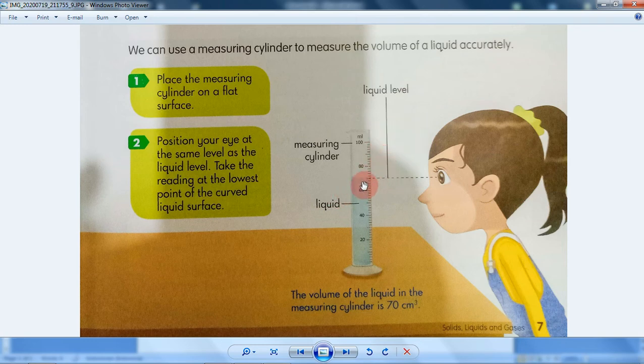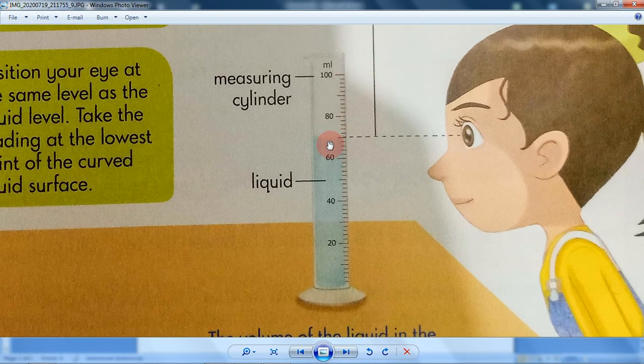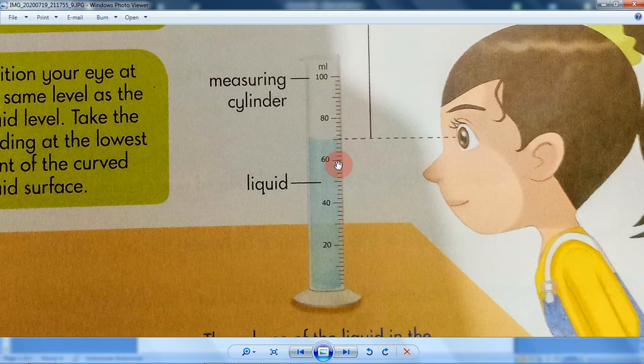Place the measuring cylinder on a flat surface, and then position your eye at the same level as the liquid level. Take a reading at the lowest point of the curved liquid surface, like this one. So you put milk on it, you look at it and measure it. How much is it? 1 milliliter, 60 milliliter.